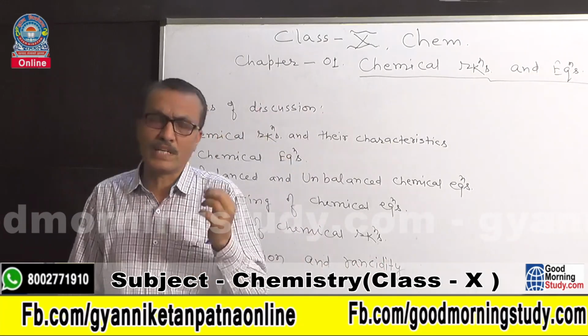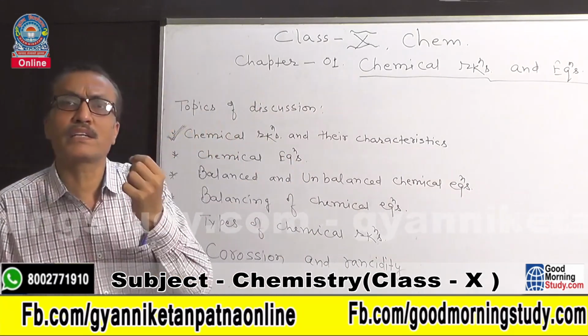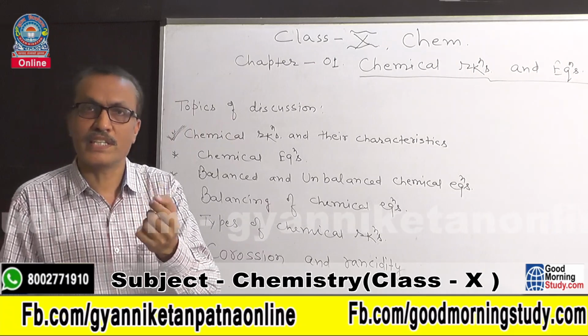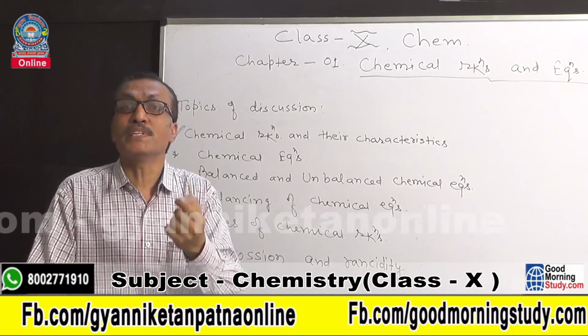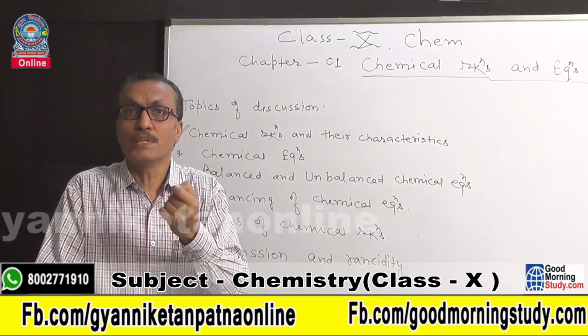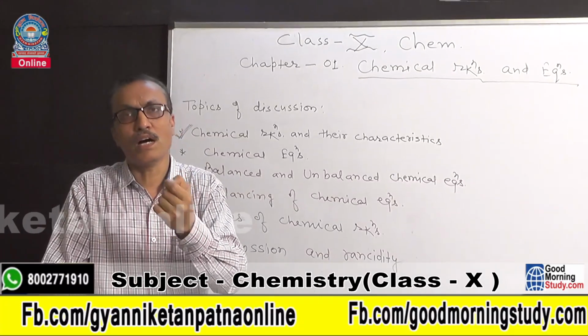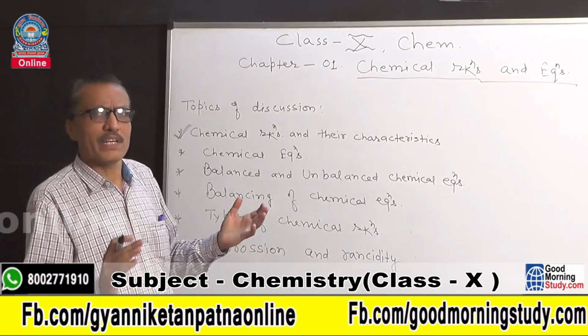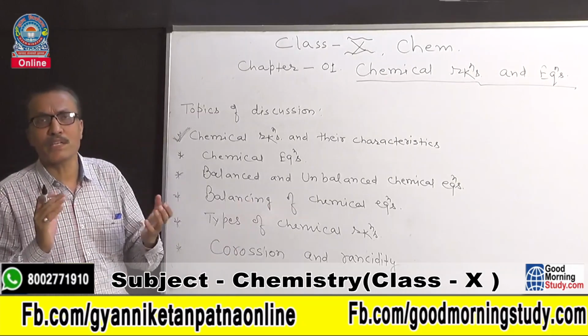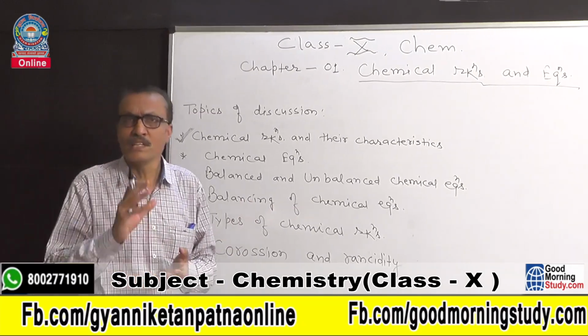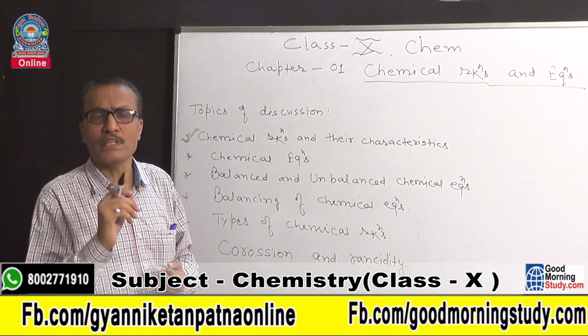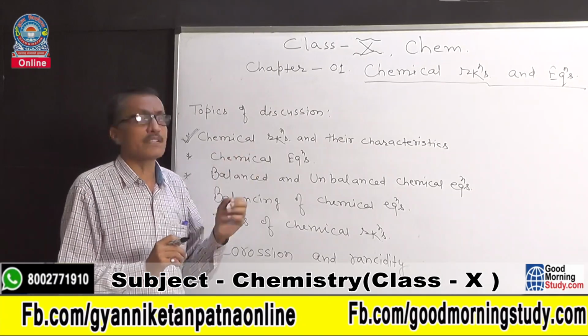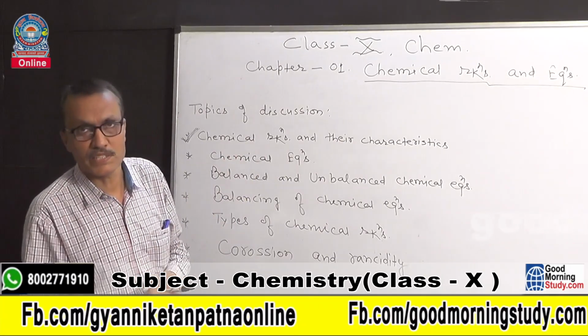Students, chemical reactions are chemical changes in which some new substances with new properties are formed. So if anyone asks you what is a chemical reaction, the simple answer should be: a chemical reaction is a chemical change.